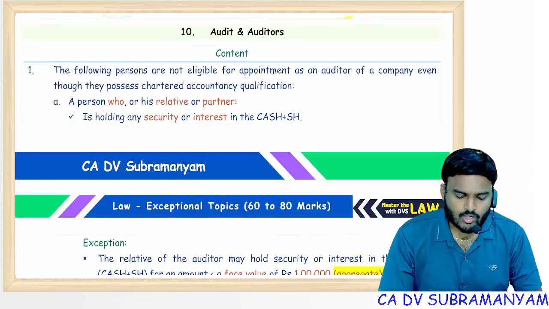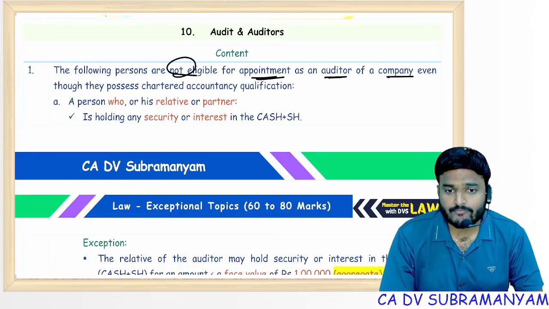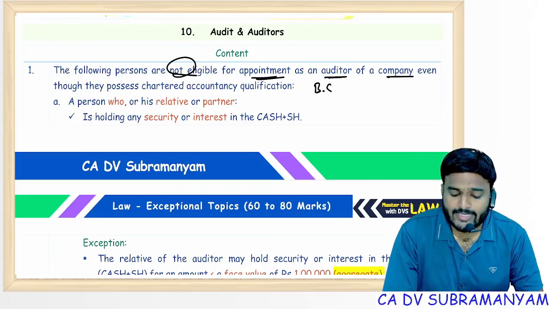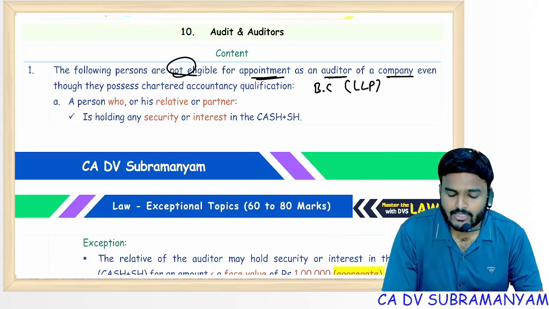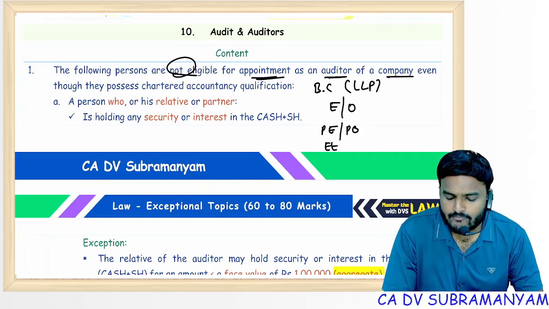First one, the following persons are not eligible for appointment as an auditor of the company. Who? Disqualified persons. First, body corporate except LLP. LLP is qualified. Next, employee of the company disqualified. Officer of the company disqualified. Partner of employee, partner of officer disqualified. Employee of employee, employee of officer also disqualified.